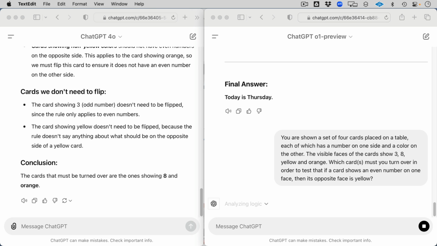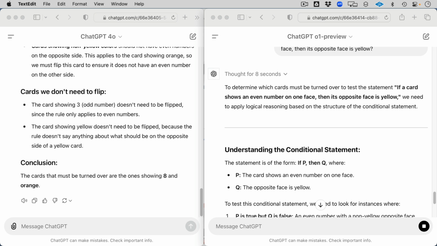So the idea here is that the 3 card is yellow, which doesn't violate the rule. The rule makes no claims about odd numbers. If the 8 card is not yellow, it violates the rule. If the yellow card is odd or even, it doesn't violate the rule. The yellow card is not exclusive to even numbers. If the orange card is even, it violates the rule. So that's kind of where it comes up with that.